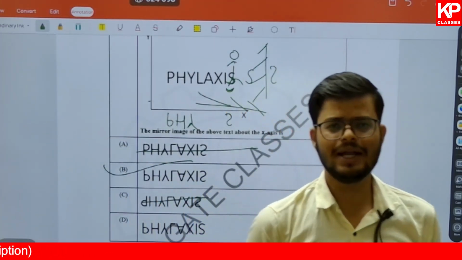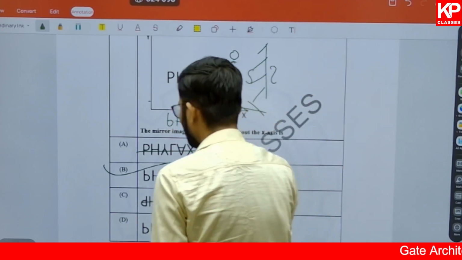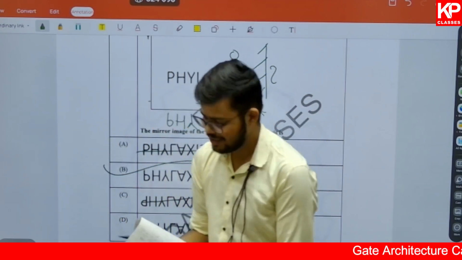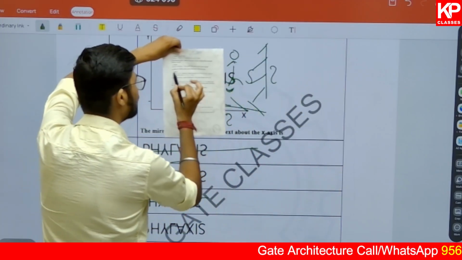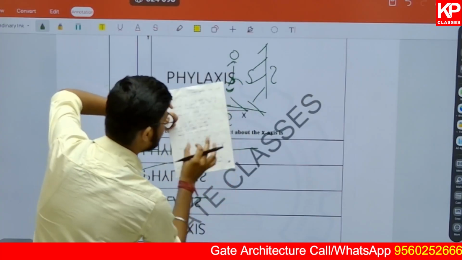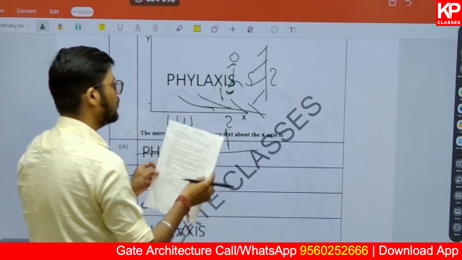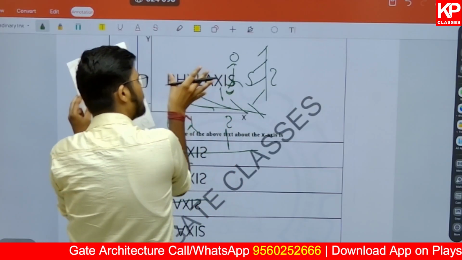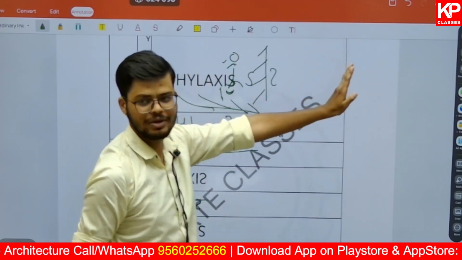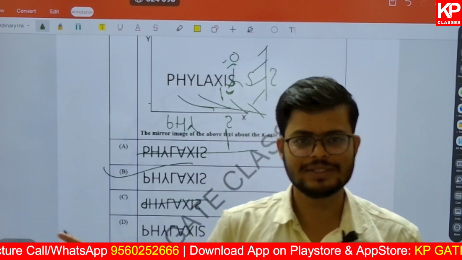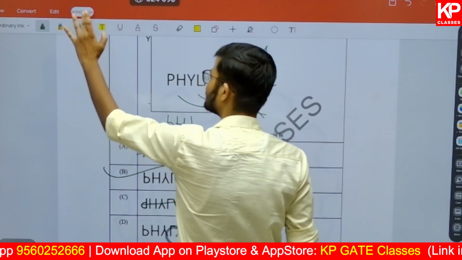I hope you understand the approach in these cases, but it is also a time taking process. What you can do is, you just write whatever is given. Suppose in examination, you just write whatever is given and you just flip it like this. You will be getting the mirror image on the other side. Or whatever is given on the board, you can draw the same thing on the board and vertically flip it. You'll be getting the answer on the other side, and that is how we get answers in mirror image and water image. There is no other concept involved. So here option B will be the correct one.